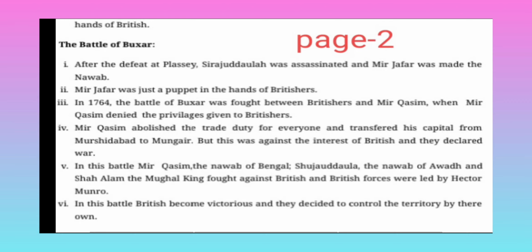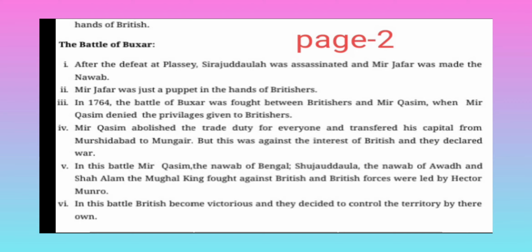But Mir Qasim was also an ambitious king, so the British officials felt that this puppet Nawab was also not that helpful. They dethroned Mir Qasim and reinstalled Mir Jafar as Nawab. So Mir Qasim felt insulted.